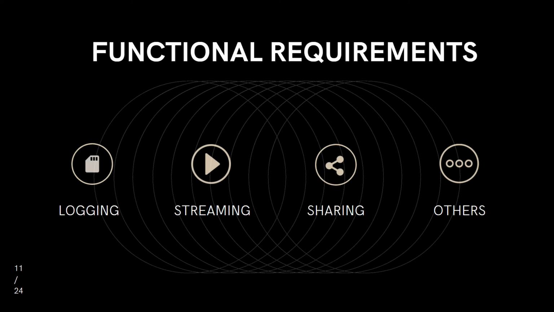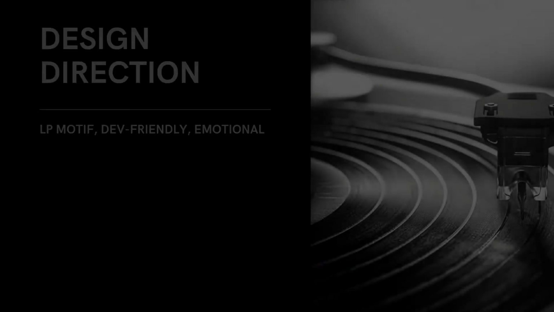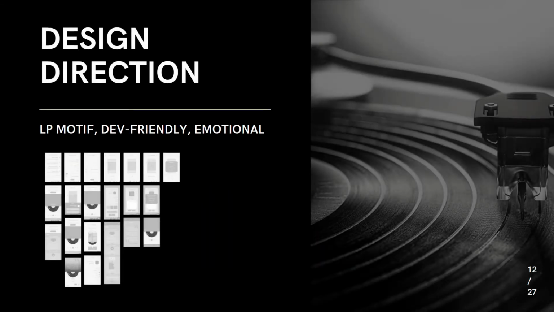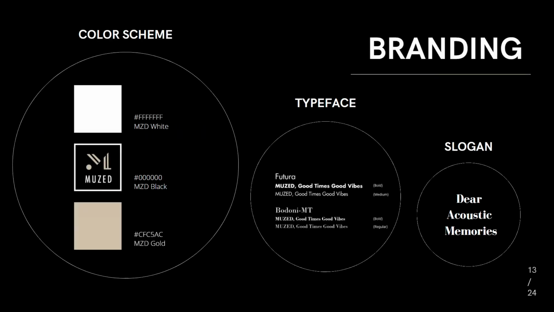With a sketch alternative addressing these requirements, we chose a design that can address as many of the implications drawn as possible and could be realistically delivered in a limited development timeframe. The first low-fidelity prototype was quickly built after we chose our dominant design, which is the LP motif design. Then we revamped our design for higher fidelity with a branding process to determine the mood of our design. We chose a color scheme, typography, logo, and slogans based on the learnings from the previous sessions. We wanted to add a personal and sentimental layer that can highlight the cherished memories of each individual.